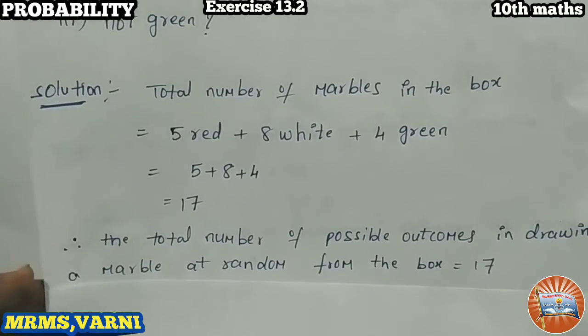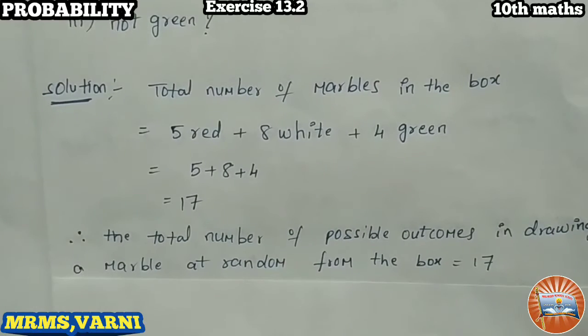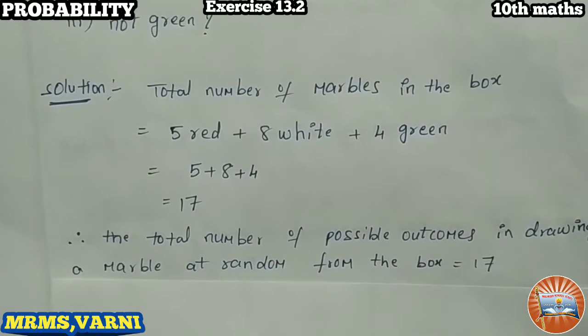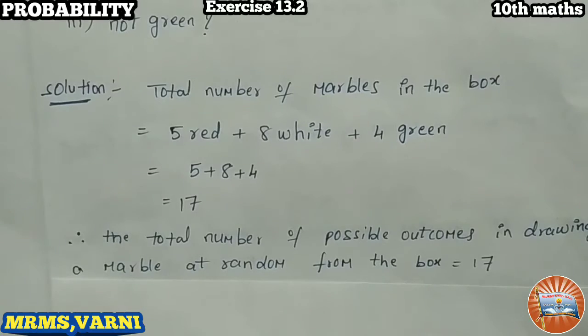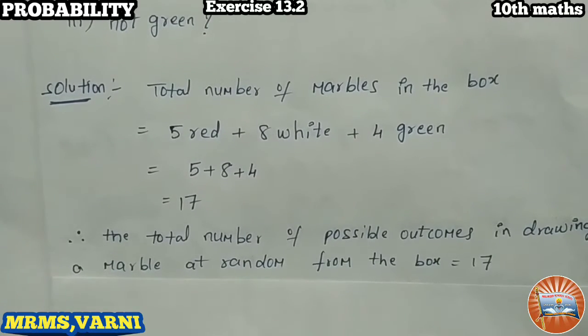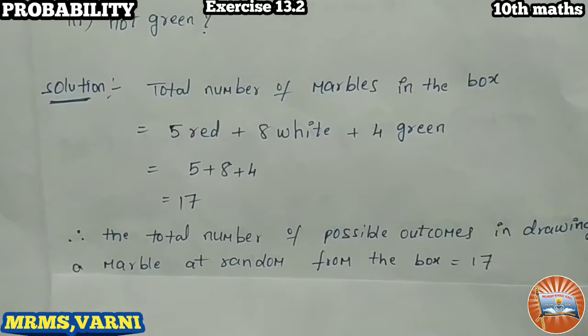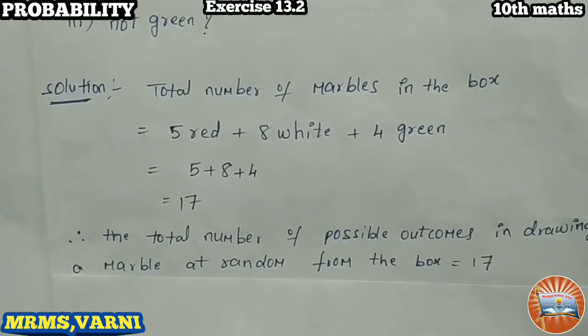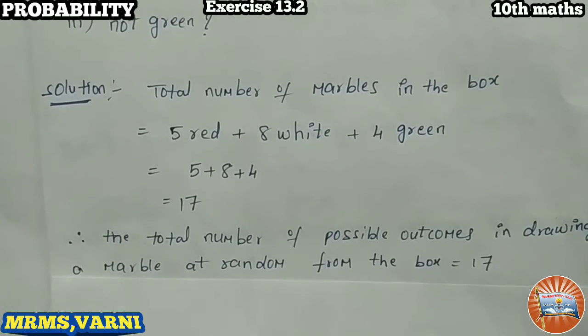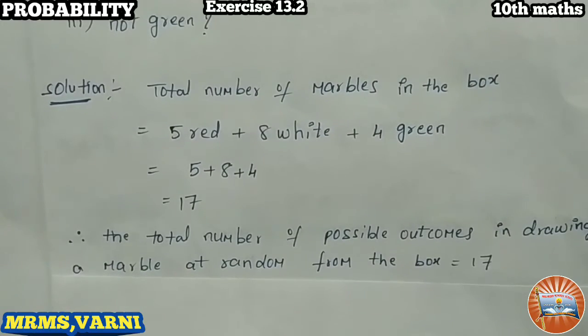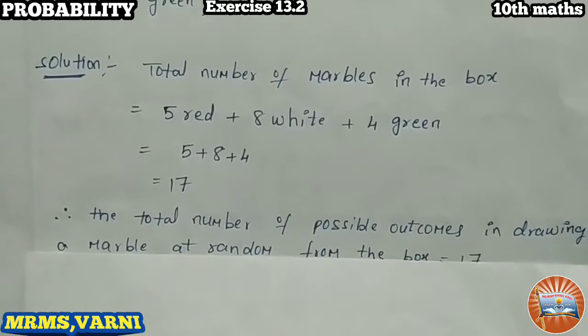Before going to that, the total number of possible outcomes in drawing a marble at random from the box is 17. What is the formula of probability? Number of favorable outcomes by total number of possible outcomes. So the total number of possible outcomes is 17. This is fixed for all the 3 problems. Remember this thing.